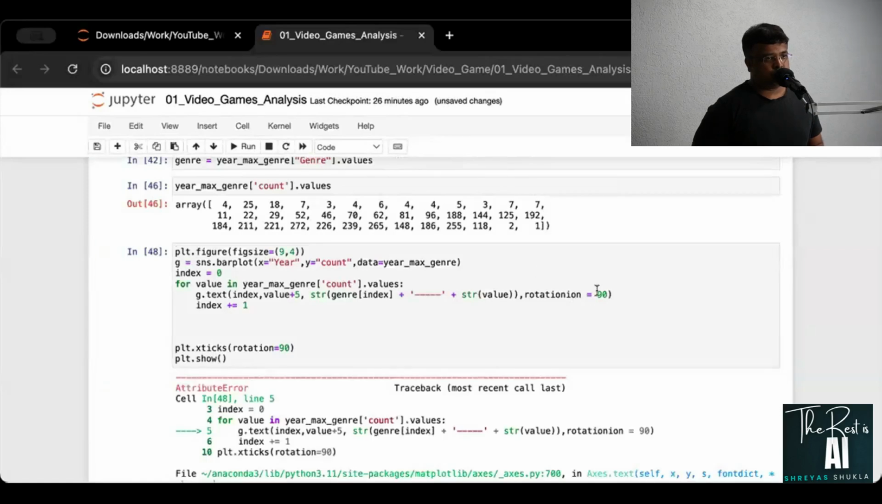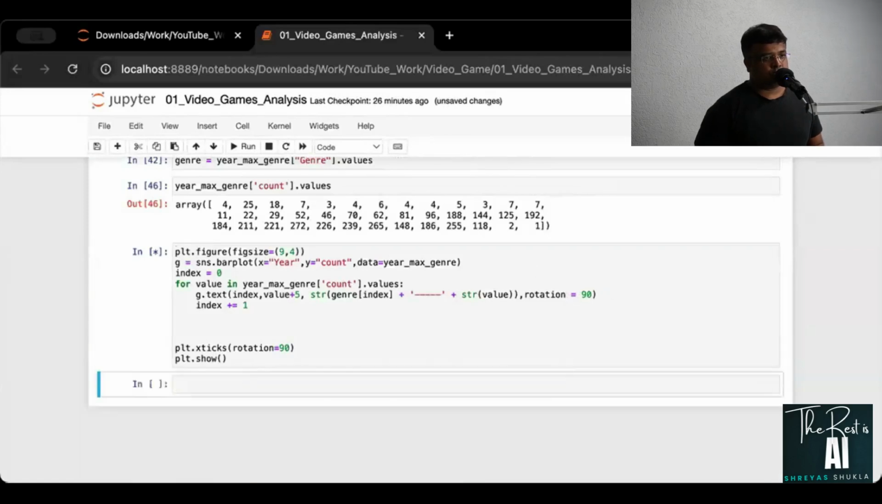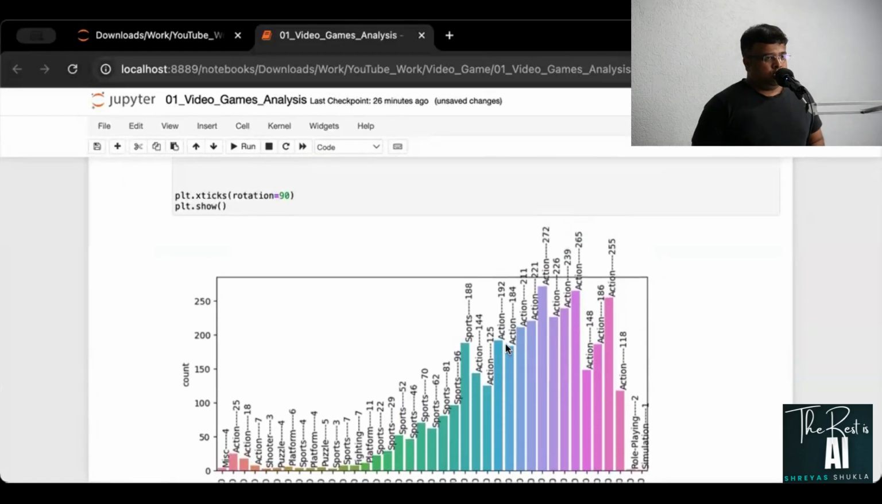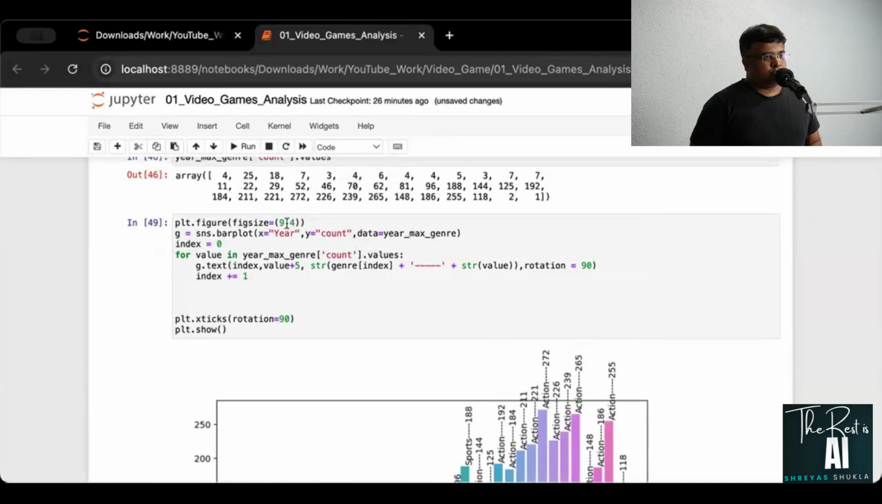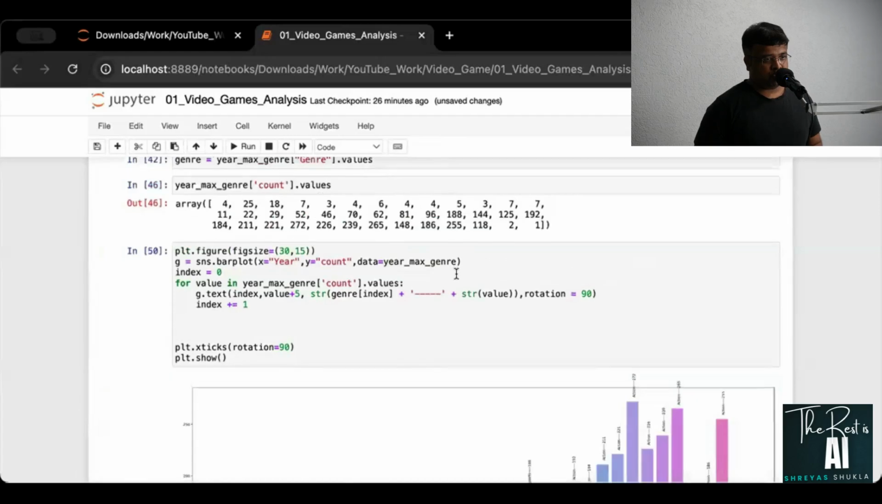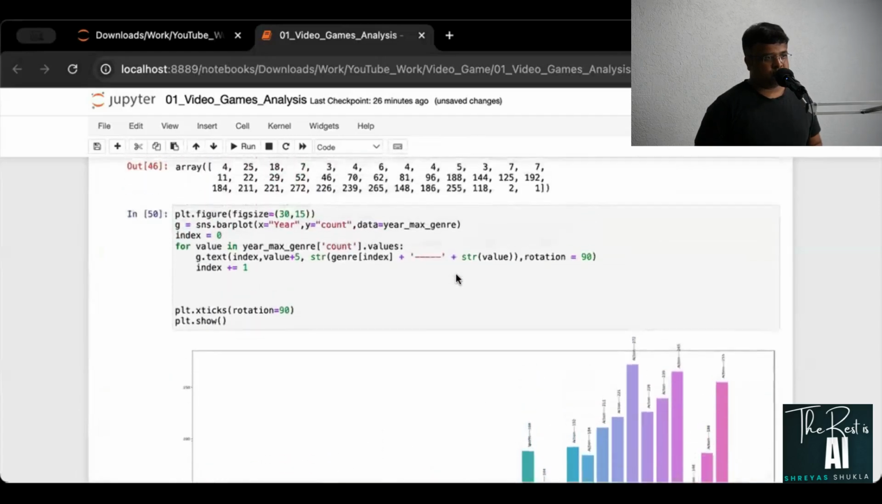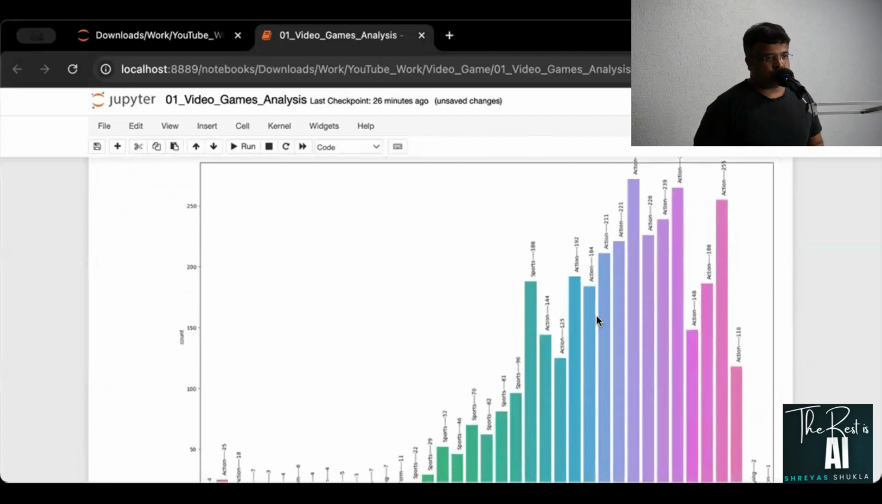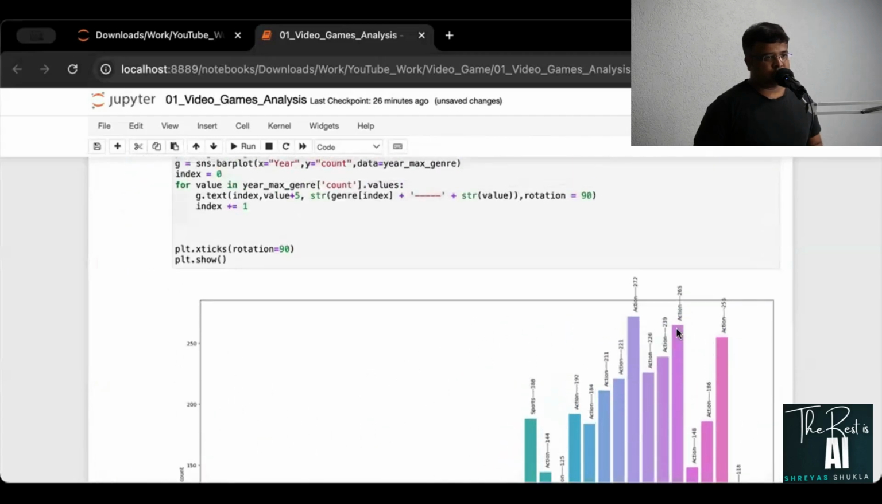Okay, rotation over here, well, it is again going out of the figure. So the two ways that we can fix this is just increase the size of the figure itself. That should work, but again it is going too far off. So instead of doing that, I'll put this as 20 by 12 only. Right, much more readable. However, I'll have to fix this one.